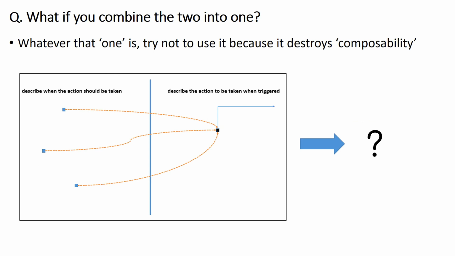We might wonder, what if we could combine the two concerns into a single construct? However, this turns out to be a very bad idea because it destroys the composability. Now we have to describe when an action should be taken and also what the action is in the same construct. And this complicates the concurrent programming significantly.